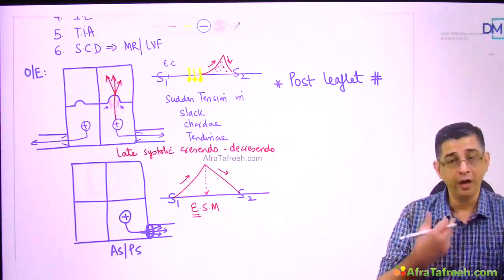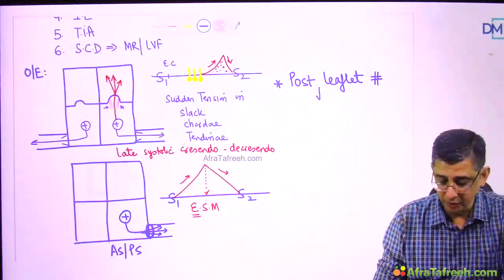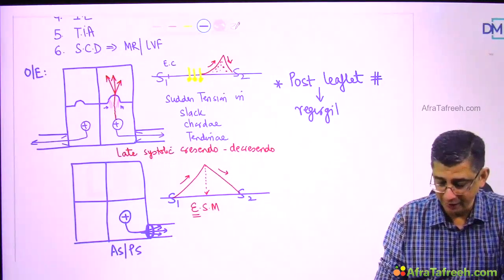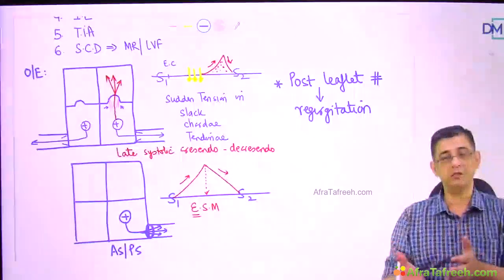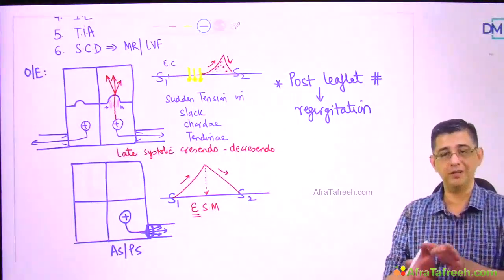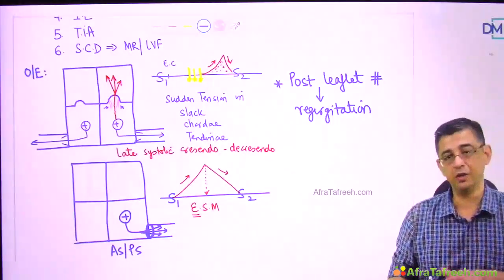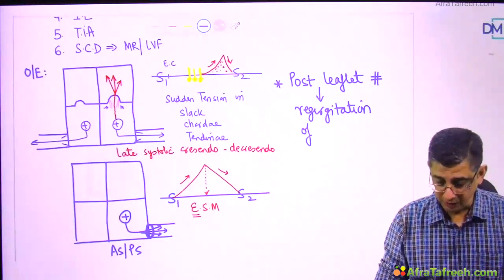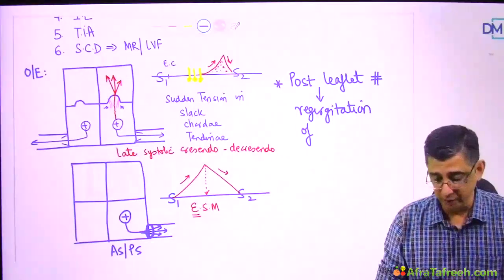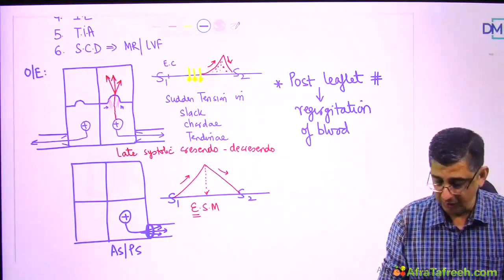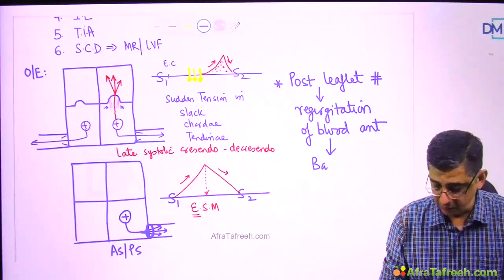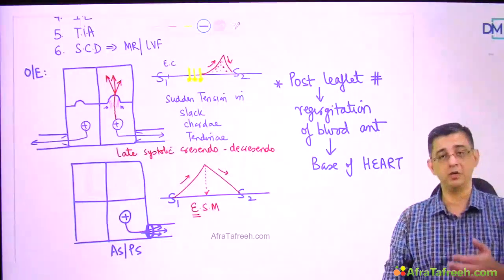What happens when the posterior leaflet is involved is that the regurgitation jet is usually directed anteriorly. That is more of physics. If the posterior leaflet is damaged, then the jet of leakage of blood is directed anteriorly, and if the anterior leaflet is damaged, then the jet of blood is directed posteriorly. Because of this concept of physics, posterior leaflet damage causes regurgitation of the blood anteriorly. The radiation of the murmur therefore occurs to the base of the heart. So do remember this statement: posterior leaflet involvement causes radiation of the murmur anteriorly.